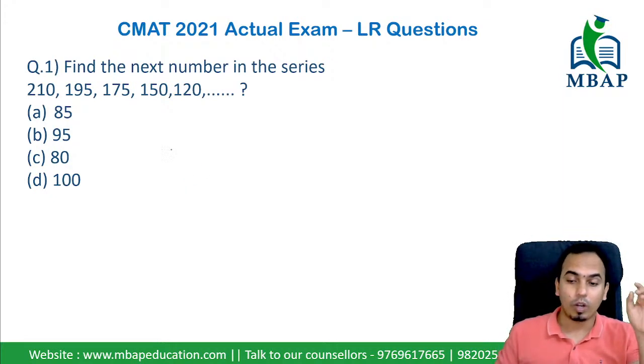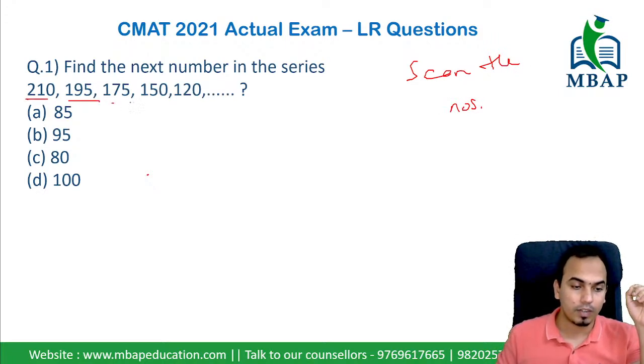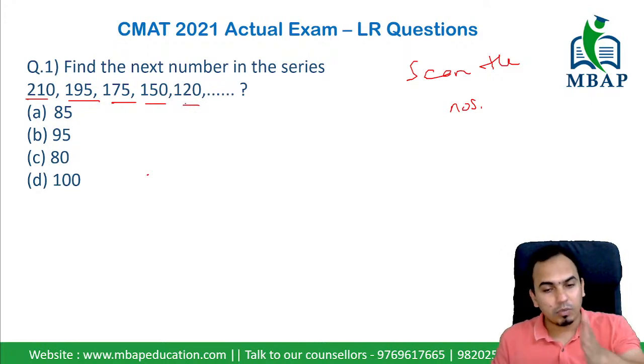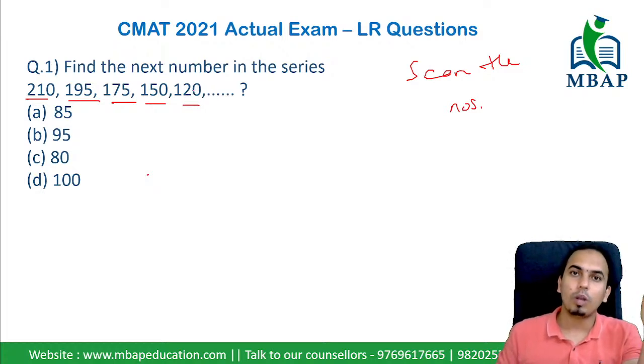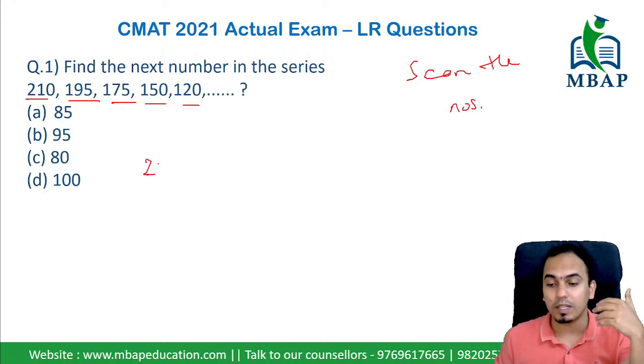What I always suggest for a topic like number series is to always scan the numbers properly. So you see numbers like 210, 195, 175, 150 and 120. That means the difference between the numbers is not much. It's almost the same kind of difference. It's a very simple case where you know that this is not a case of multiplication.